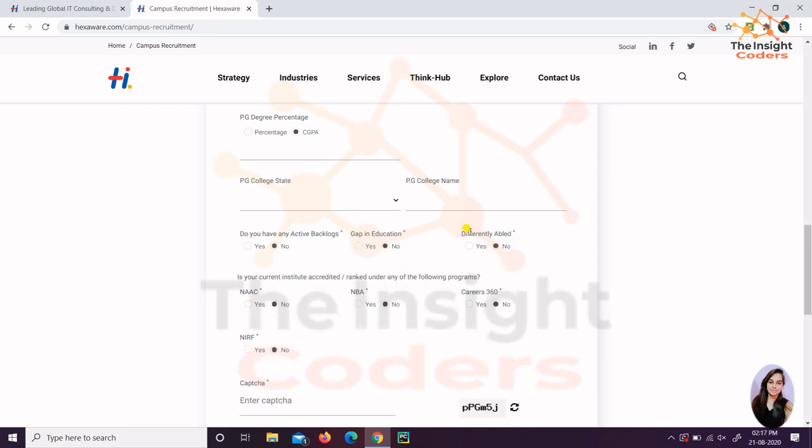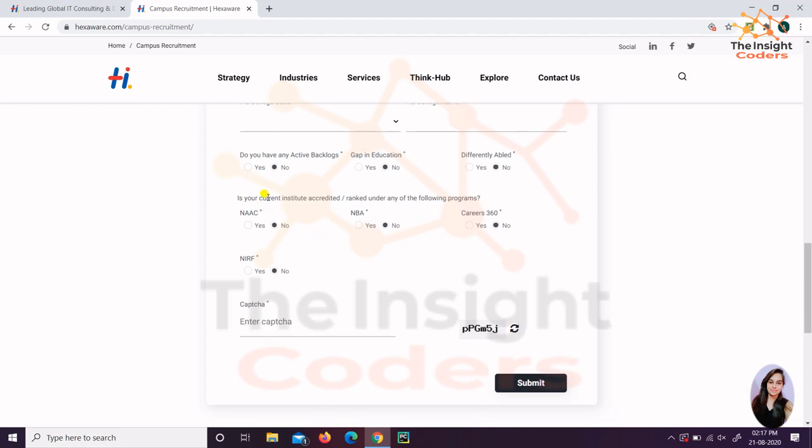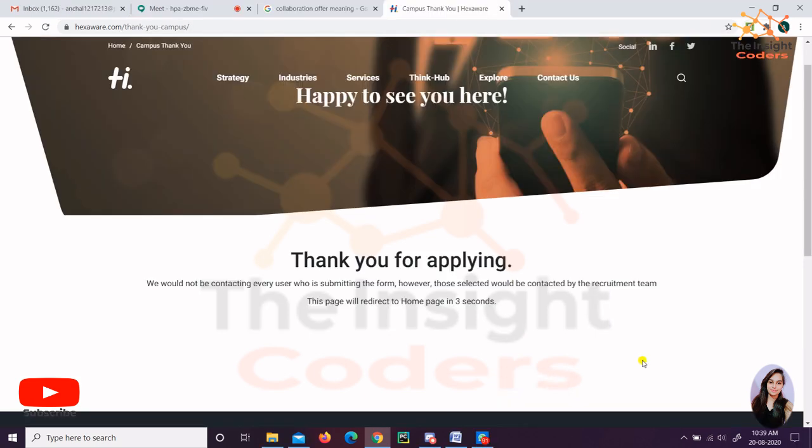For now it's no, and if you are differently abled, then you just have to click yes or no accordingly, right? This is asking whether your institute is currently ranked by any of the programs like NAAC, NBA, Careers360 or NIRF. If it is no, just simply put no, there is no issue at all, right? And then you just have to enter this captcha and click on the submit button. And when you do so, you will have this screen saying thank you for applying, and finally it will redirect you to the home page.